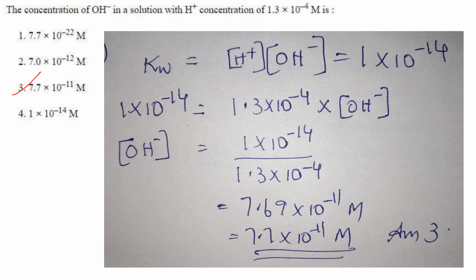Then next one. The concentration of OH minus in a solution with H plus concentration of 1.3 times 10 raised to minus 4 molar is. We know the dissociation constant of water, that is Kw, the concentration of H plus times OH minus, is 1 times 10 raised to minus 14. So substitute the values. They have given the concentration of H plus in the question. You have to calculate the concentration of OH minus. You will get it as 7.69 times 10 raised to minus 11, which is 7.7 times 10 raised to minus 11 molar, and the answer is option 3.